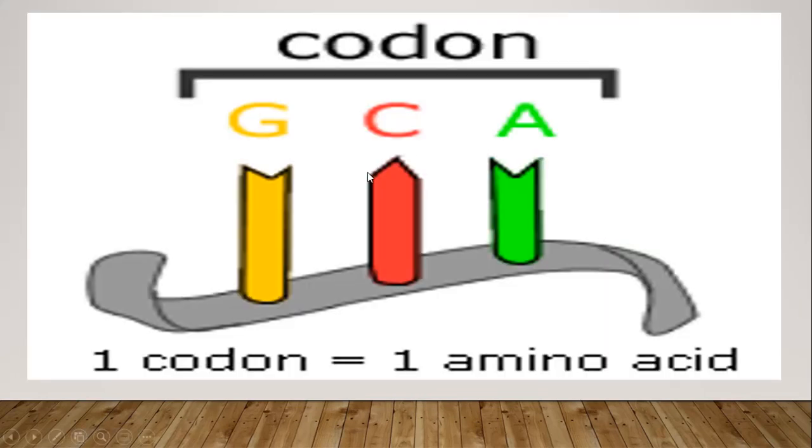As you can see in this picture, these letters, this is the genetic code. It's also called the language of life. GCA. These are the letters of the language of life, or the genetic code: A, C, G, and when these letters of the code combine in groups of three, they constitute a codon.